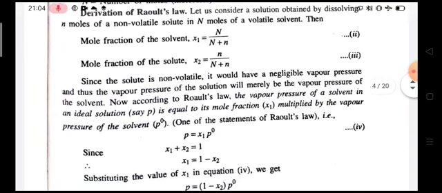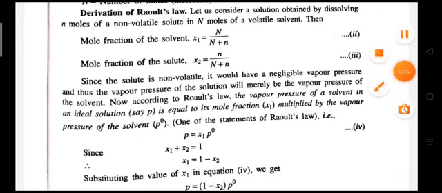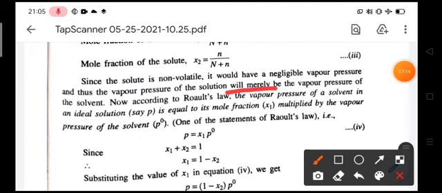Since the solute is non-volatile, it would have a negligible vapor pressure. Thus the vapor pressure of the solution will merely be the vapor pressure of the solvent. Because the solution contains a non-volatile solute, the vapor pressure of the solute is a negligible factor. So the vapor pressure of the solution will merely be equal to the vapor pressure of the solvent.